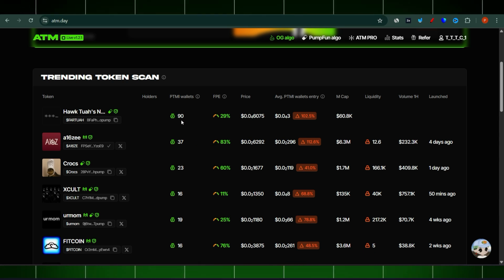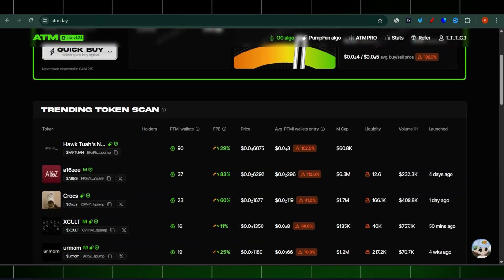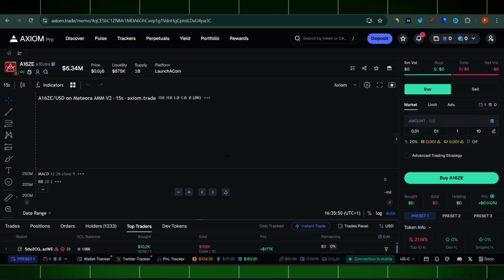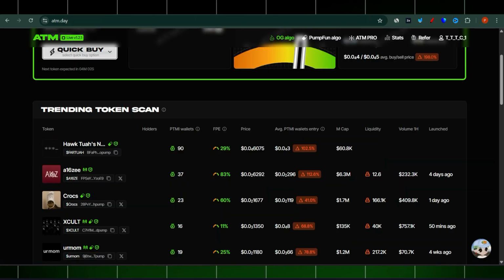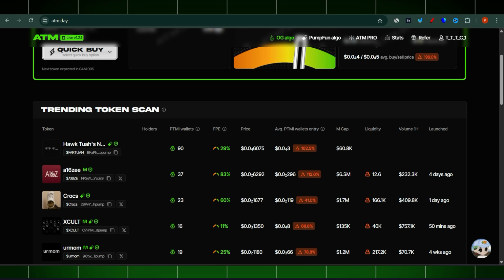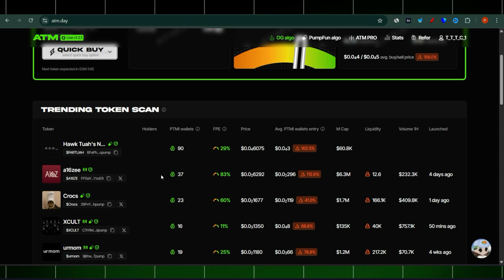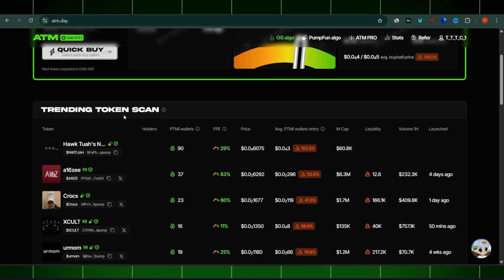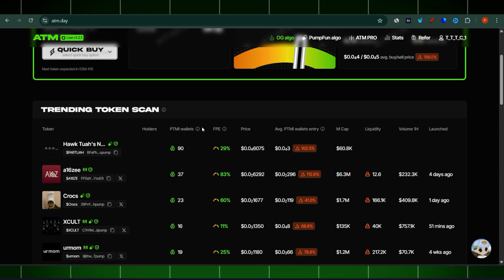For example, let's check this one. The future pump expectation was 83, so you never know what will happen with those coins. Let's check this one. This coin is actually quite interesting, with a market cap of 6.3 million. It was called four days ago and is still on the trending token scan, and it has 83% future pump expectation. PTMI.